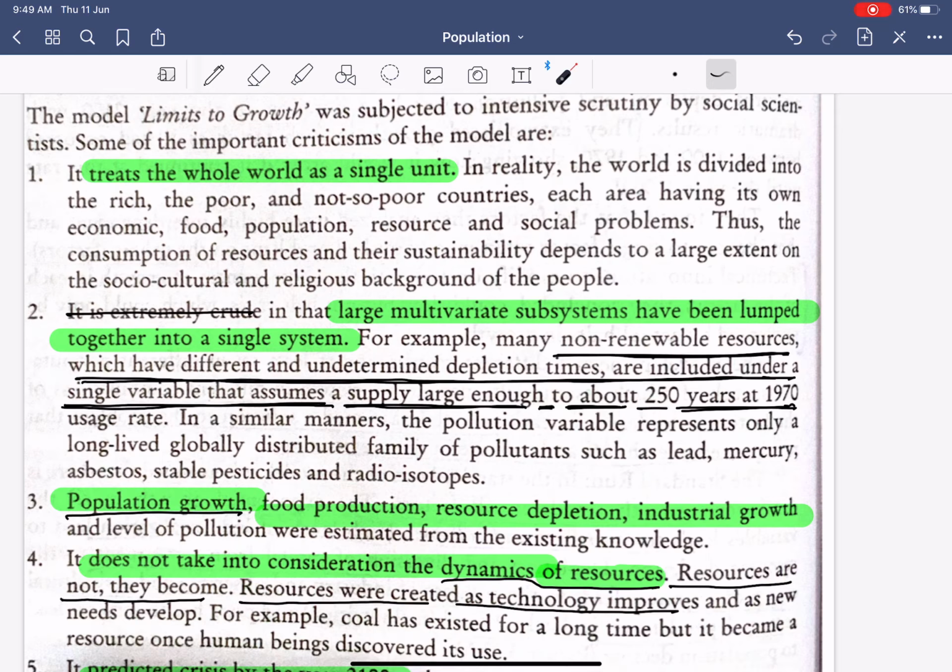Next, the large multivariated subsystems have been lumped together into a single system. What does it mean? We have various forms of non-renewable energy resources, but there could be some energy resources which would be exhausted faster compared to other energy resources in the non-renewable category. Now what they did was combine the whole non-renewable energy resources available into a single category and said that the entire non-renewable energy resources will deplete at a simultaneous rate. Now this was something that was unjustified.